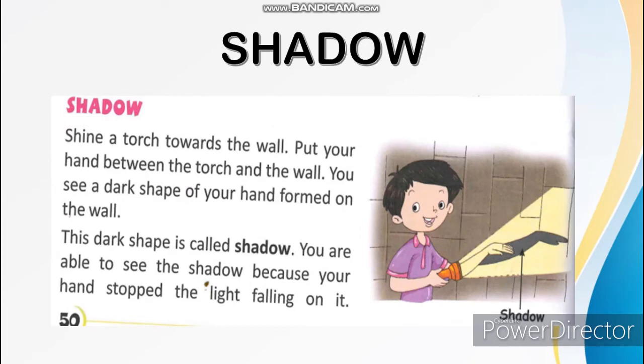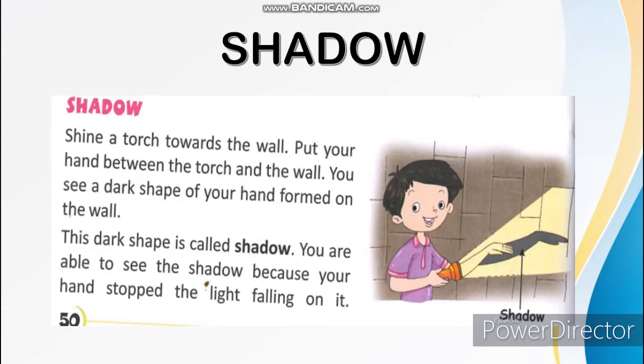Next, shadow. Take a torch, children, and shine it towards the wall. Put your hand between the torch and the wall. You see a dark shape of your hand formed on the wall. This dark shape is called a shadow. You try this one, children.